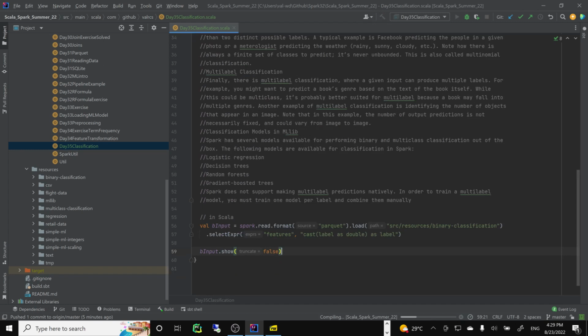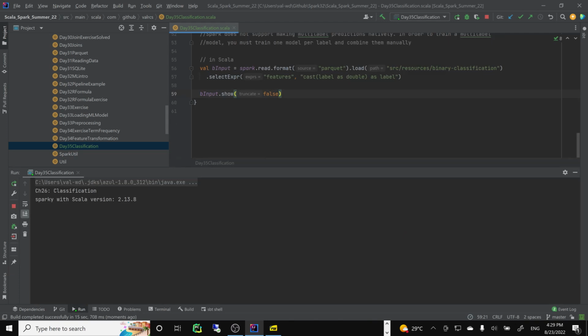So we are casting or labeling the answers as double. It was probably numeric originally, but not double, right? Because remember, Parquet is actually a format which remembers data types. So we will see if this works.